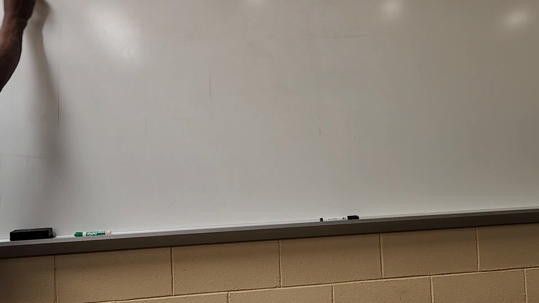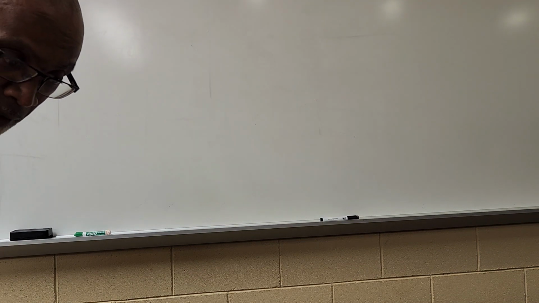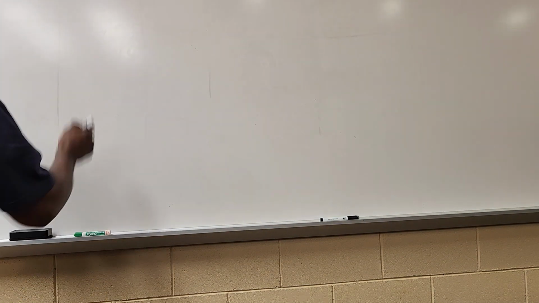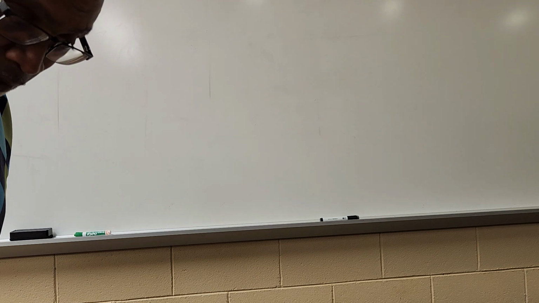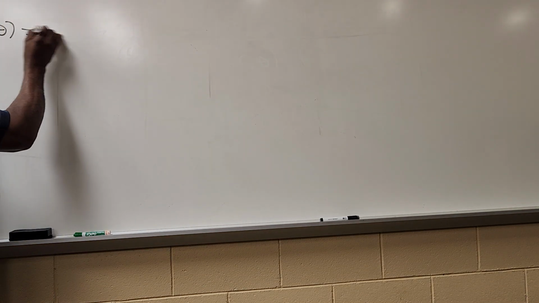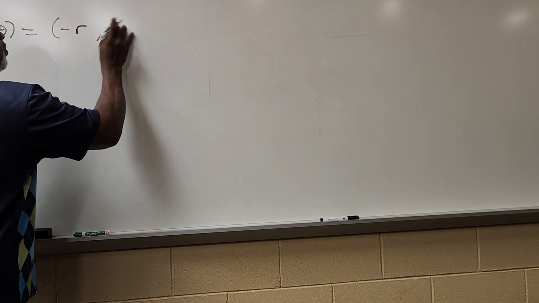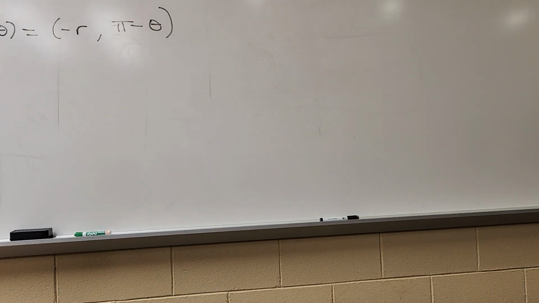So let's remind ourselves, any point in polar can be written as r, theta plus 2 pi n. I'm going to put 2 n pi, because really it's as many multiples as you want to add, okay? That's a different representation for a point in polar. Or we can say r, theta is negative r, pi minus theta. Okay, so if I want a representation that has r negative, I will use that.